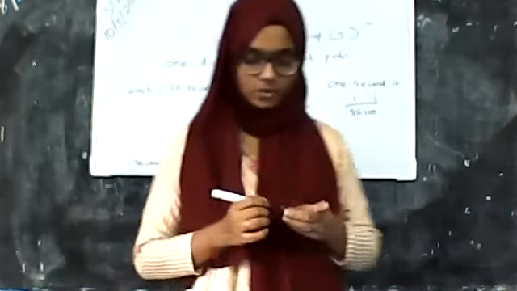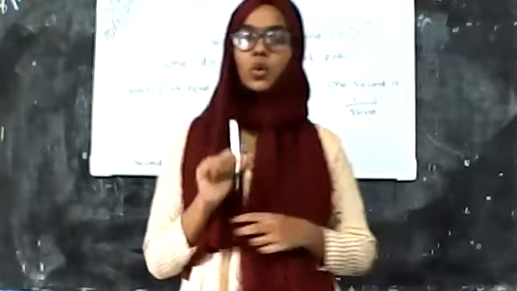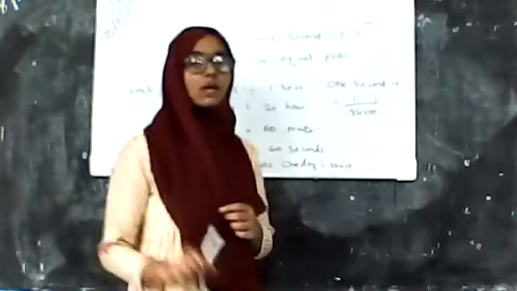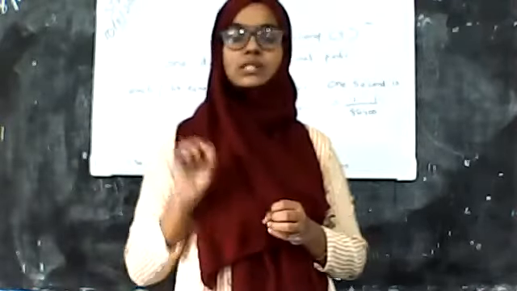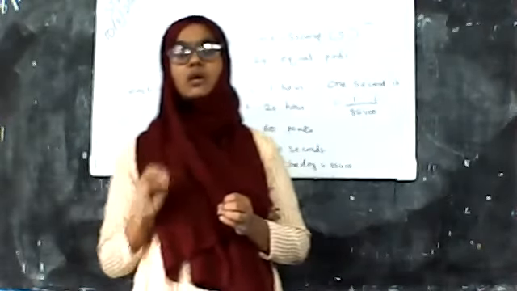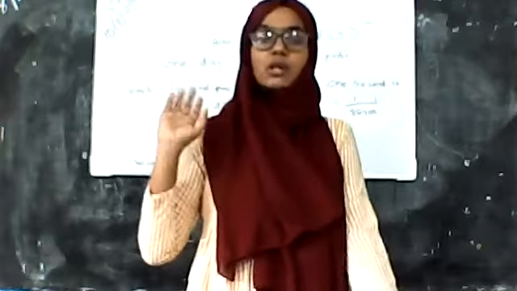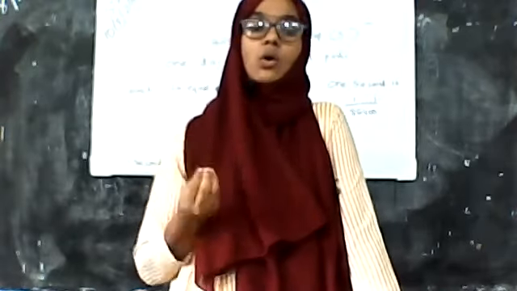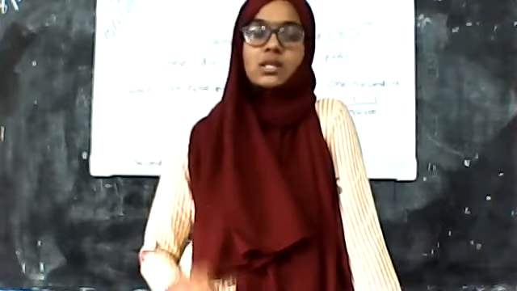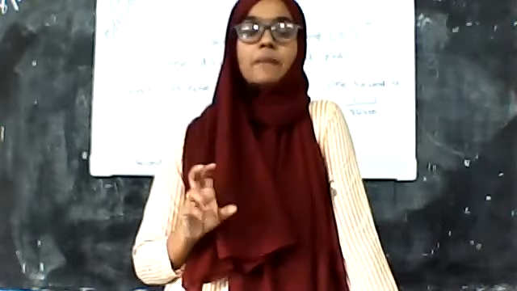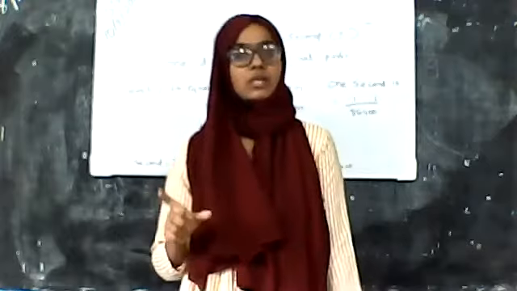Now we conclude that the basic unit of time is seconds. Okay, I think all of you understand how time was measured in ancient times, and how we developed from there. We have a basic unit, that is seconds. The basic unit of time is seconds.